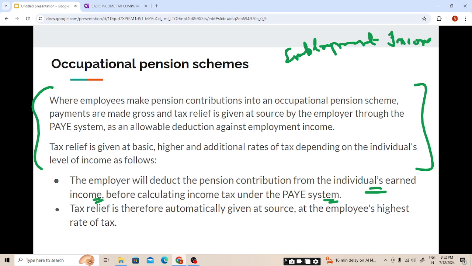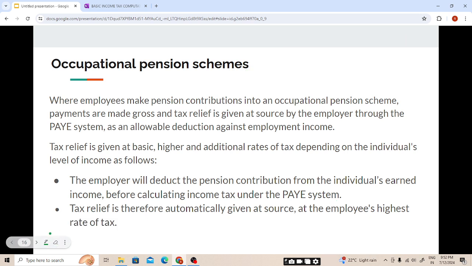So when our employer calculates the tax on the employment income, he will reduce the employment income by the amount paid into the pension scheme. Tax relief is therefore automatically given at source at the employer's highest rate of tax. If they pay at additional rate, the relief will be at that, because if it was not reduced, the employer would be deducting the tax at the higher, additional or basic rate. I hope this is clear, students.